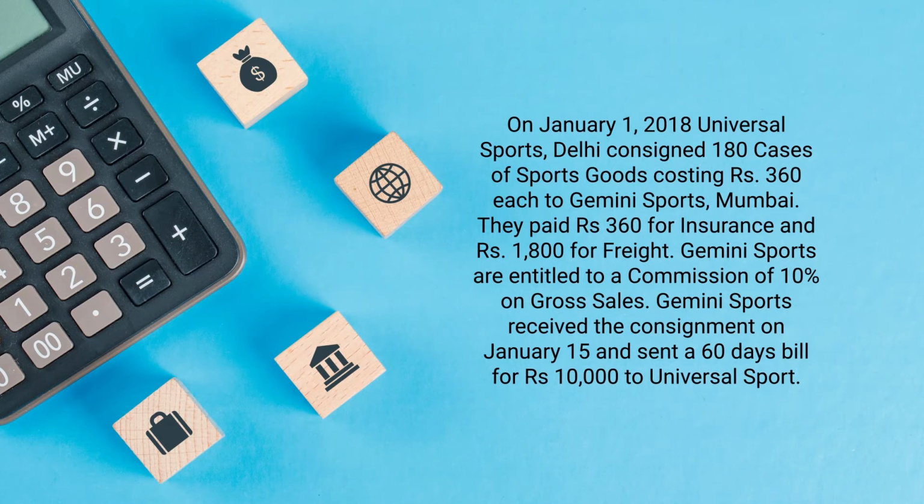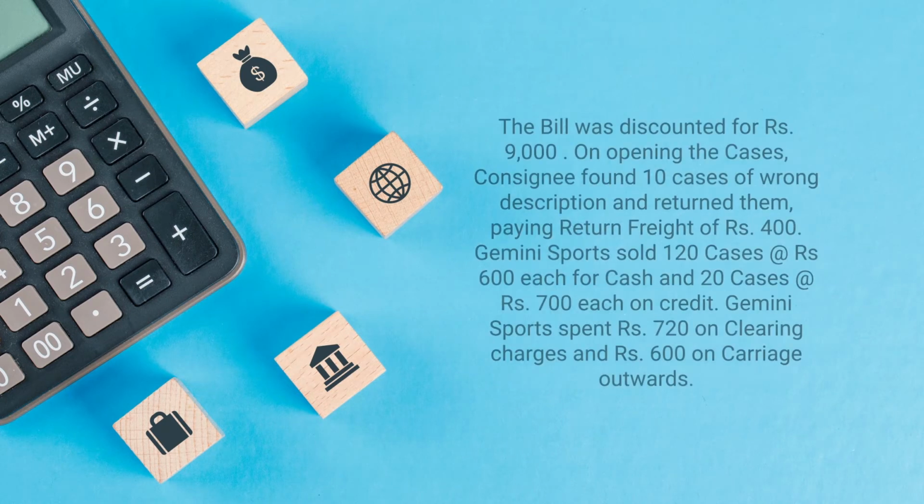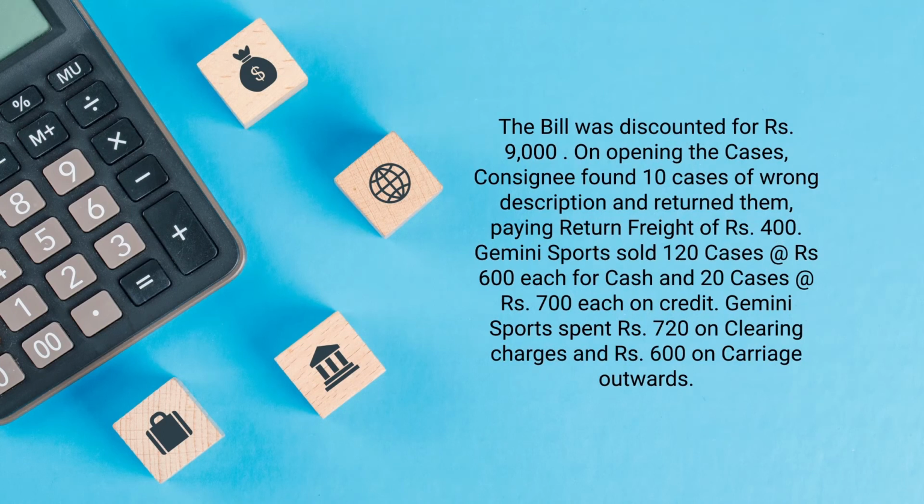Gemini Sports received the consignment on January 15 and sent a 60 days bill for rupees 10,000 to Universal Sports. The bill was discounted for rupees 9,000. On the opening of the cases, the consignee found 10 cases of wrong description and returned them.